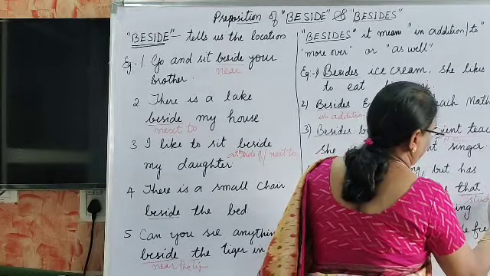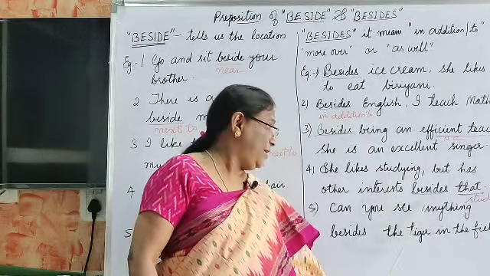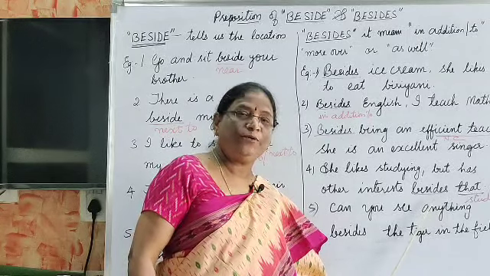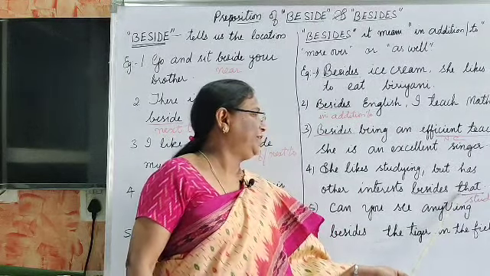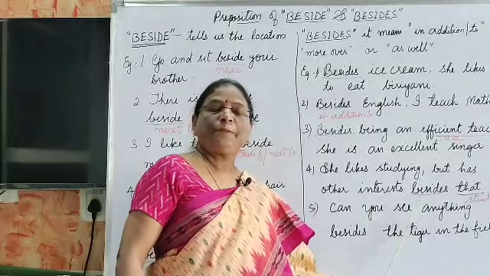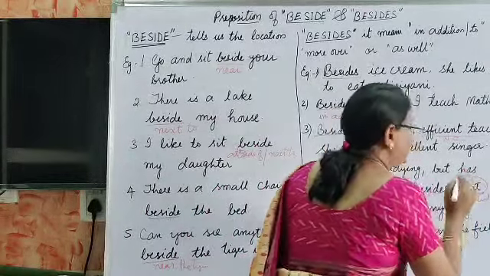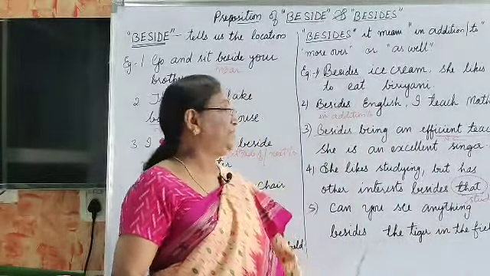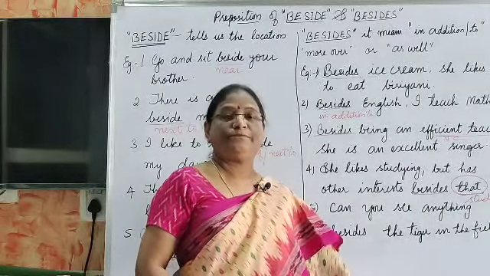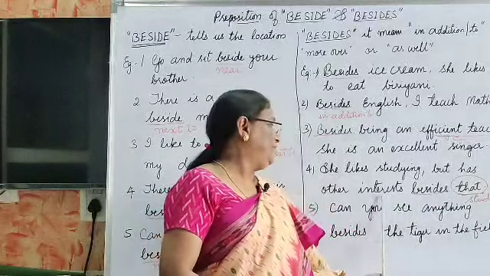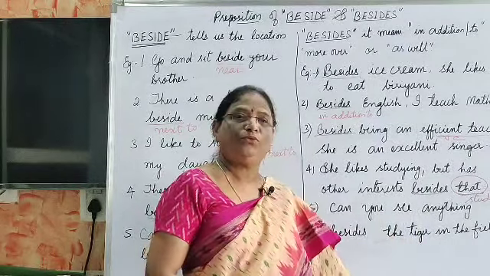Studying, because she likes studying. Prepositions come before a noun or pronoun, all of you know, so that is a pronoun and it shows studying. Besides that means besides studying. That means besides studying, she has other interests also. That is the meaning.